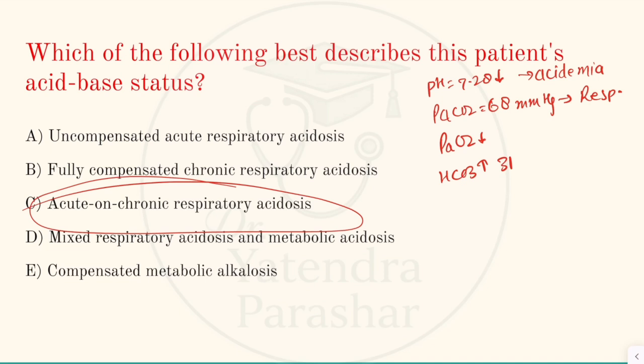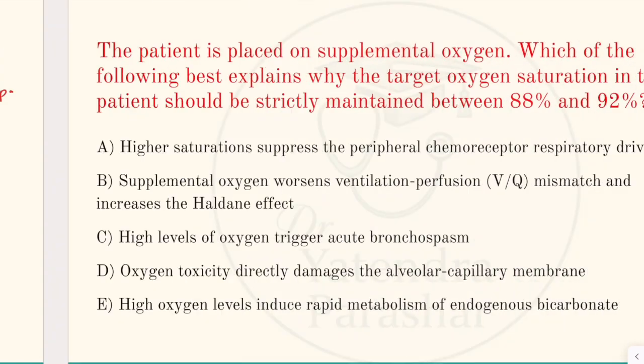Option D, mixed respiratory acidosis and metabolic acidosis, is wrong because bicarbonate is not low. So this is not metabolic acidosis, it is respiratory acidosis. Option E, compensated metabolic alkalosis, is wrong because the primary abnormality is high CO2, which is causing the acidemia. It is not metabolic alkalosis. There is no alkalosis, there is acidosis. So the answer is C, acute on chronic respiratory acidosis.